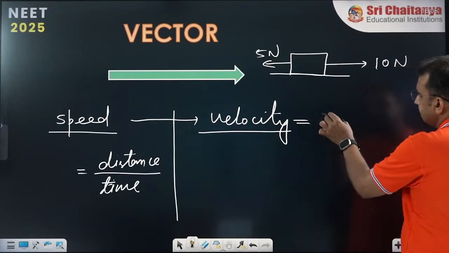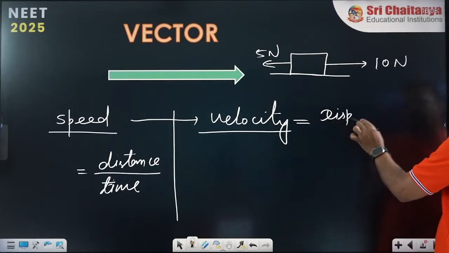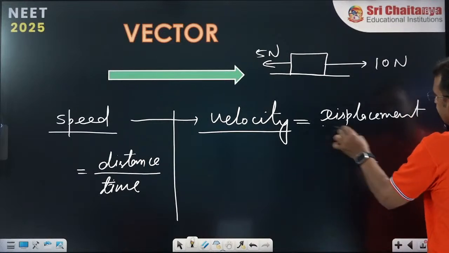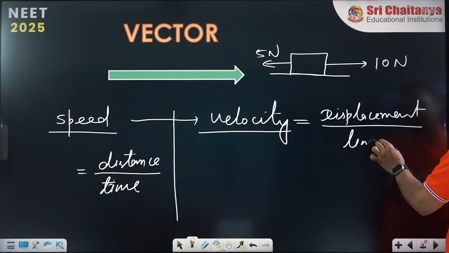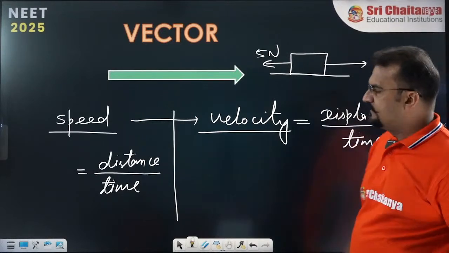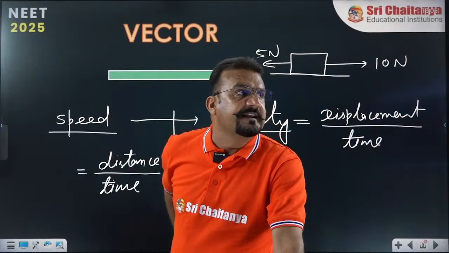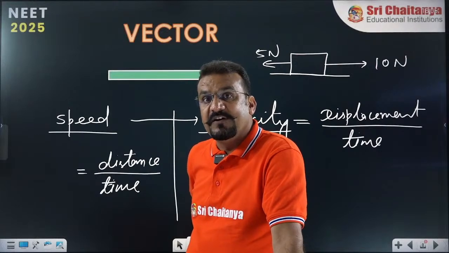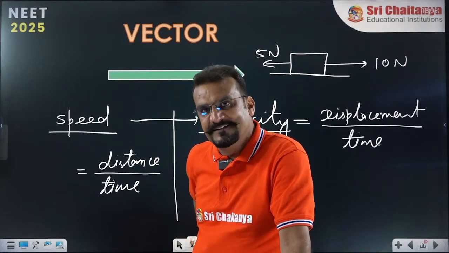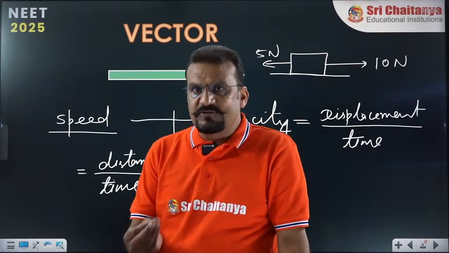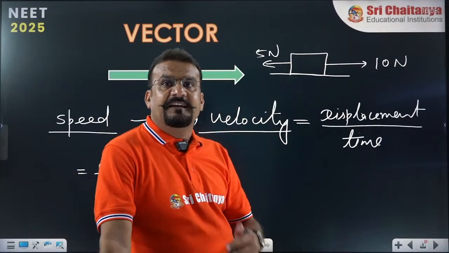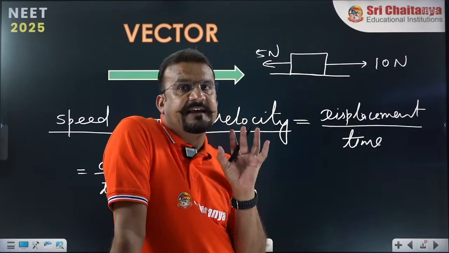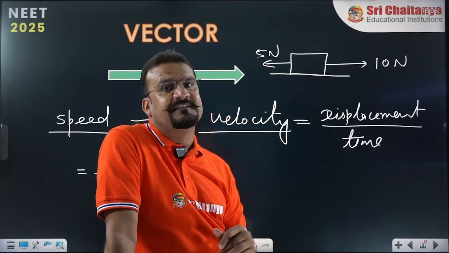What is that? Displacement over time. That means, how now you are getting, what is the meaning of this one? Yes, displacement is going to be vector, speed is going to be scalar. So this is the basic difference between vector and scalar. What is the basic difference? Direction. But this is only a very low standard definition, that we only define vector with direction. That is not up to our NEET standard.